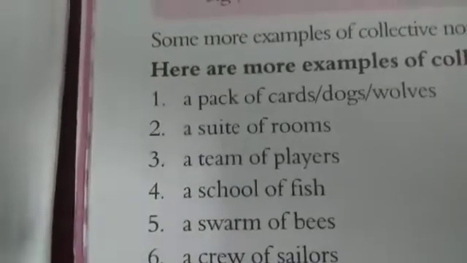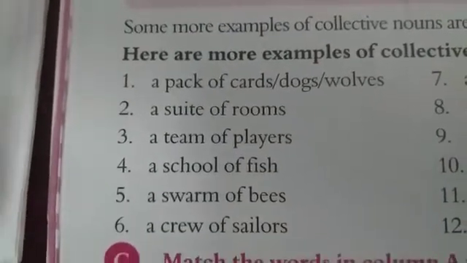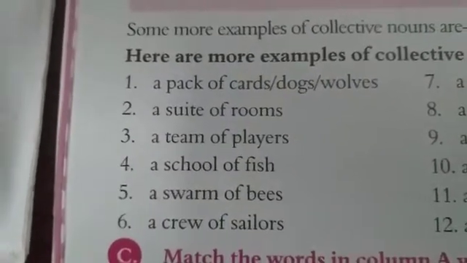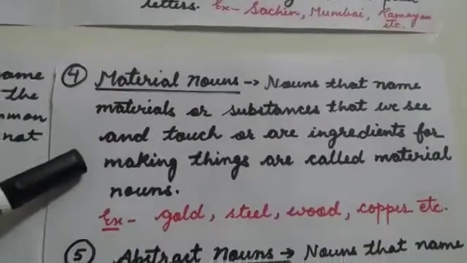Now I am telling you some more examples, just like a pack of cats, dogs, balls, a suit of rooms, a team of players, a school of fish, a swarm of bees, a crew of sailors. Now the fourth one is the material noun.